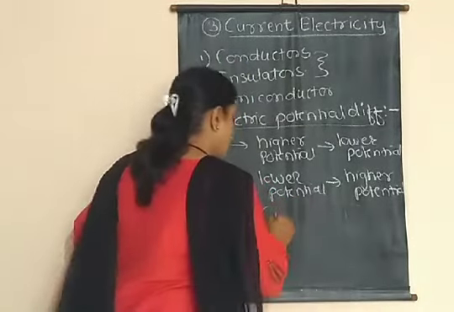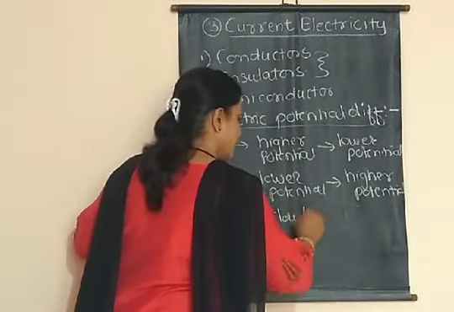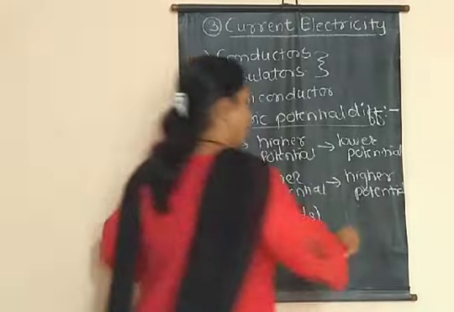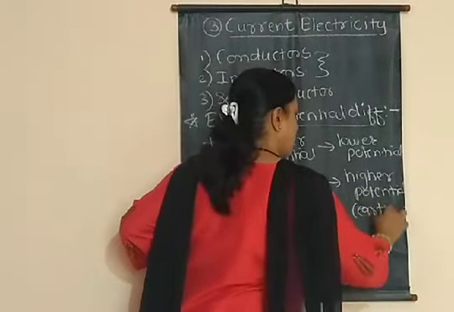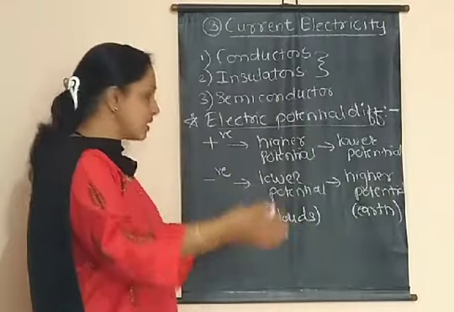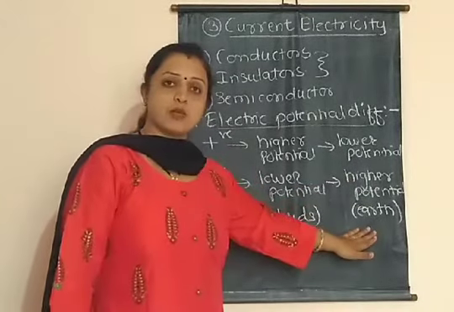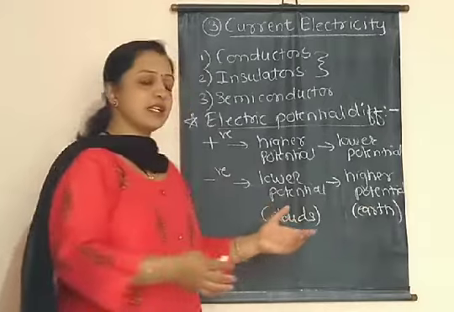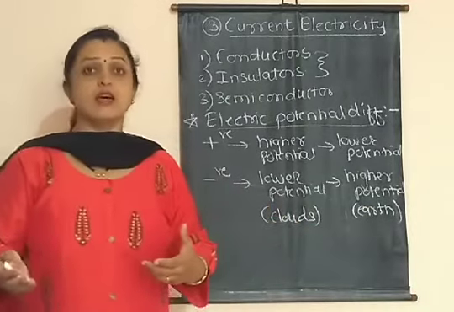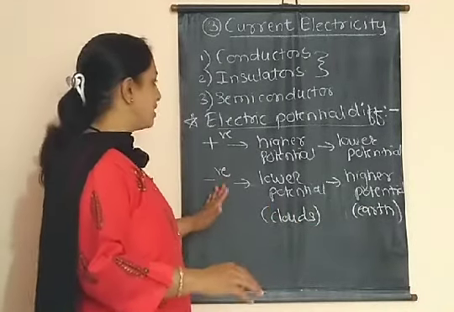Means on the clouds there is a lower potential, and on the earth there is a higher potential, and this electron flow from lower potential to higher potential point, and the effect of that is lightning strikes on the earth. Okay, so this is the simple example.